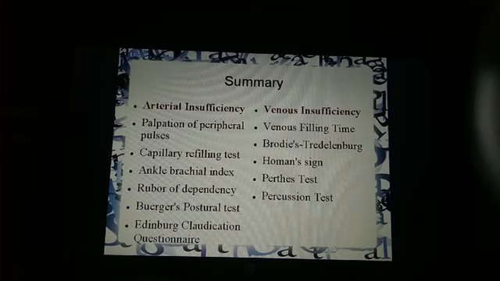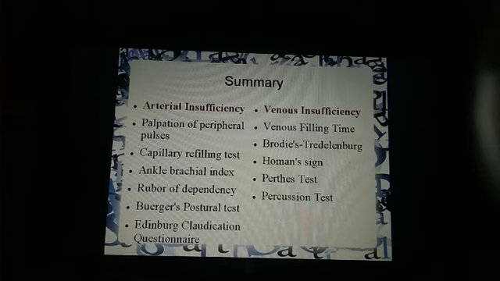Next is Homan's sign. The patient is supine, and the examiner abruptly and firmly dorsiflexes the patient's ankle. Right, so if there is deep calf pain, that indicates a positive Homan's sign. Then the Perthes test, wherein the patient is in standing position and a tourniquet is tied below the saphenofemoral junction. The patient is asked to walk for 5 minutes. After 5 minutes, there is deep calf pain, or a superficial vein becomes prominent. I have told you the reason: there will be collection of fluid in the superficial veins due to deep vein thrombosis. So Homan's sign and Perthes test both indicate deep vein thrombosis. Even Brodie-Trendelenburg test phase 1 indicates deep vein thrombosis.